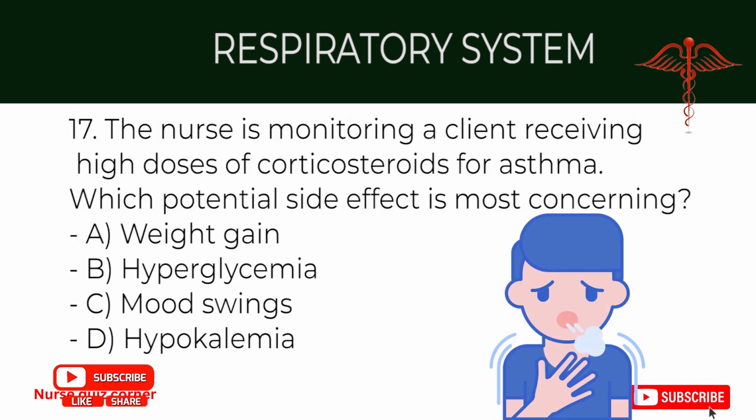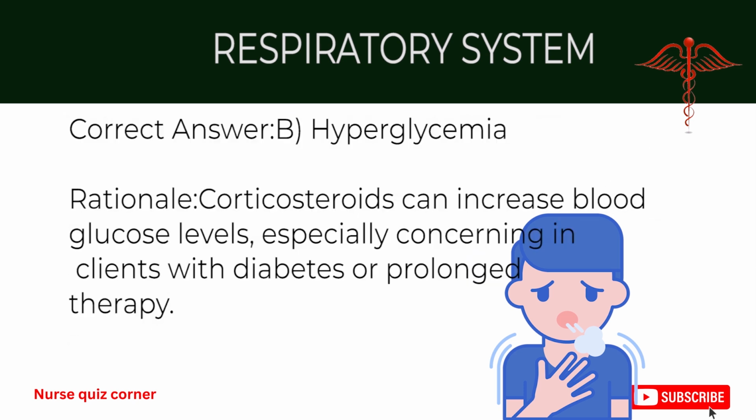17. The nurse is monitoring a client receiving high doses of corticosteroids for asthma. Which potential side effect is most concerning? A. Weight gain. B. Hyperglycemia. C. Mood swings. D. Hypokalemia. Correct answer, B. Hyperglycemia. Rationale: corticosteroids can increase blood glucose levels, especially concerning in clients with diabetes or prolonged therapy.